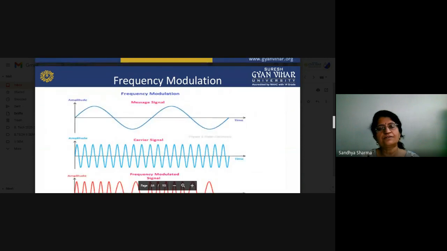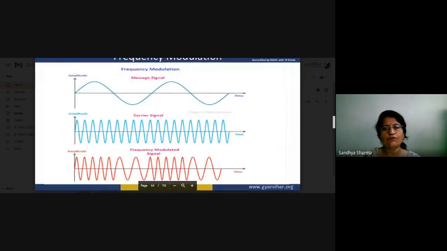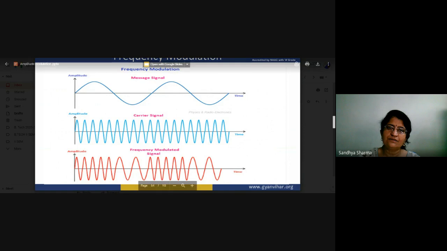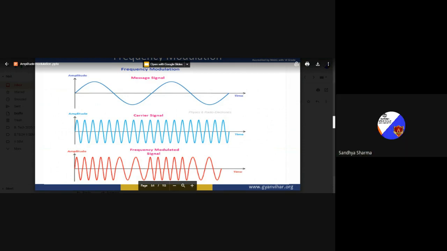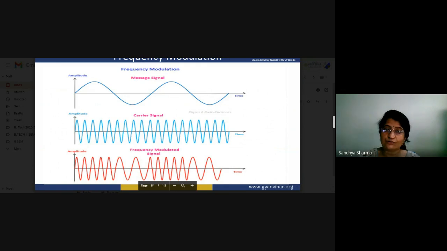Now what we have to see here, this is the message signal, a low frequency signal, and this one is the carrier signal whose amplitude is constant. As the amplitude of the message signal changes, that will be reflected in our modulated signal by a change in frequency. If our signal's amplitude rises in the positive direction, our frequency will increase with respect to the frequency of our carrier signal.